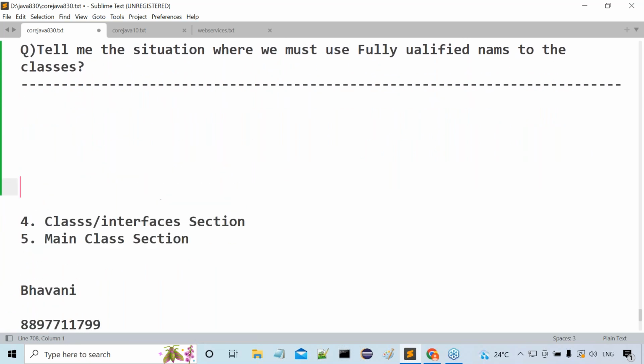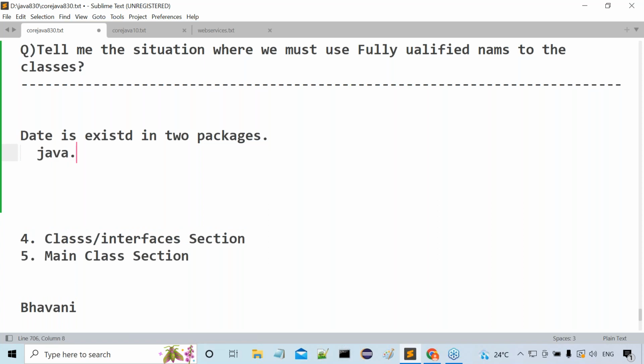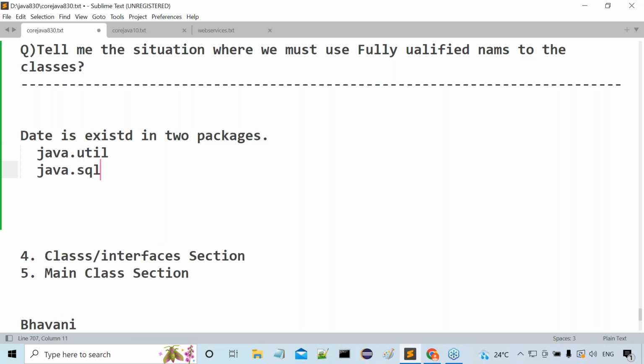Guys, in Java, I'm giving a clear-cut explanation. Try to understand it now. In Java, Date is a class. This Date class exists in two packages. Their purposes are totally different, but the class name Date is available in two packages. What are the two packages? The first one is the java.util package and the other one is the java.sql package.